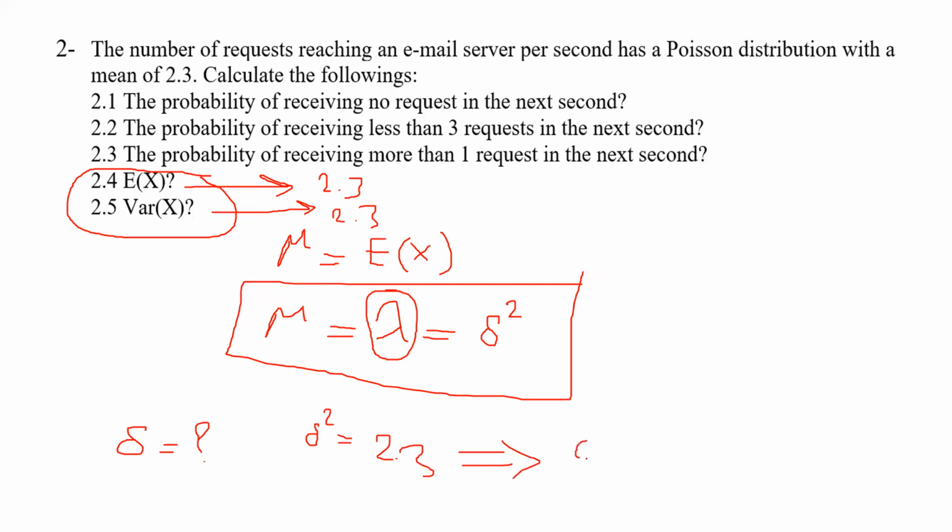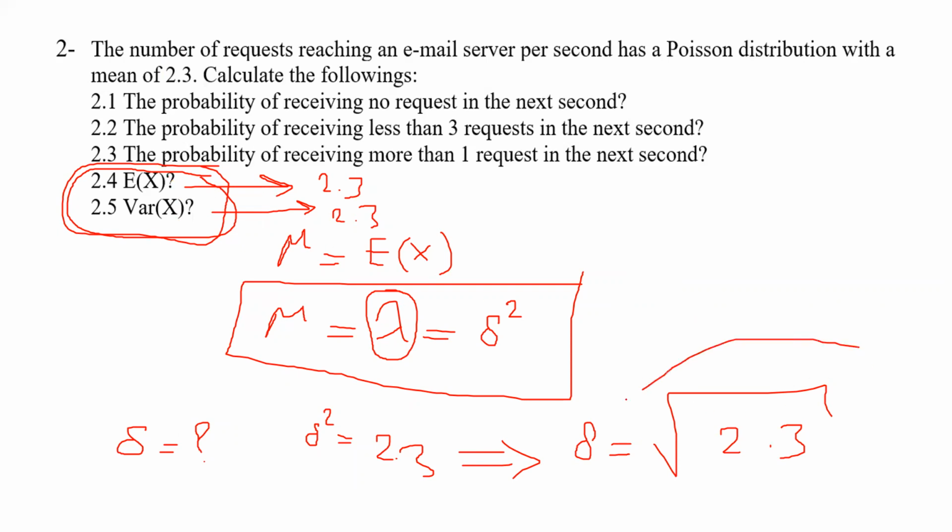Then standard deviation is equal to square root of 2.3. Okay. So for these two questions, they are equal to exactly lambda. If we ask you a standard deviation, which we didn't ask here, you could also calculate it by this easily. Okay, so let's continue in the next video with the third question.